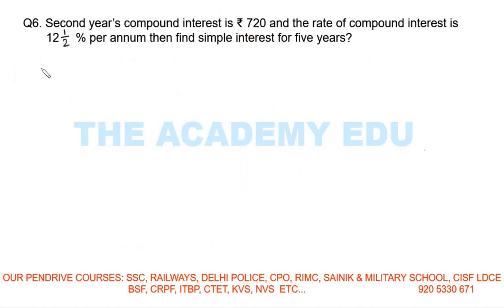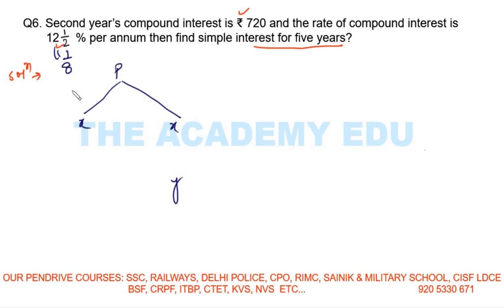Now question number 6, solution. So read the question. Second year compound interest is this one, and the rate of compound interest is this one. Find the simple interest for 5 years. The question is saying find the simple interest for 5 years. Now, what I need to do first is make the graph of 2 years. So this is principal, this is x, this is x, this is y. Rate of interest is 12.5. So this is 1/8, right? This is 1/8.